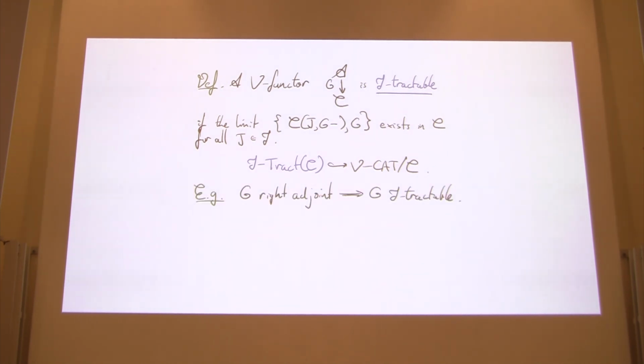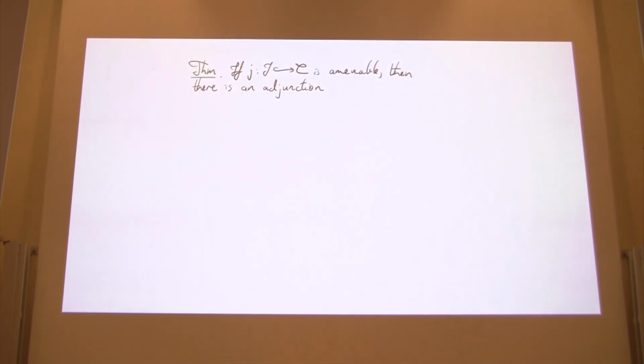For example, if G is a right adjoint, then it's necessarily J-tractable. But more generally, if G simply is a J-relative right adjoint, then that's enough to imply that G is J-tractable. And we arrive at the following first one of our general structure-semantics theorems in this setting.